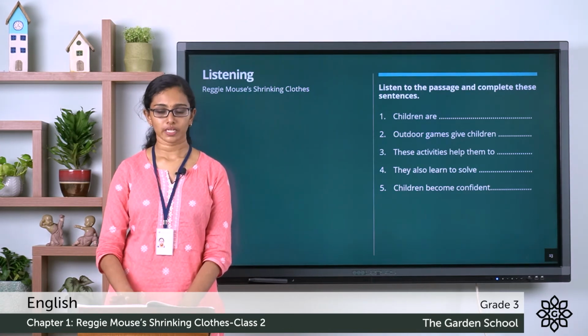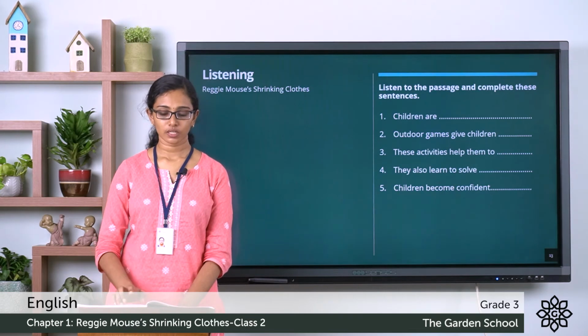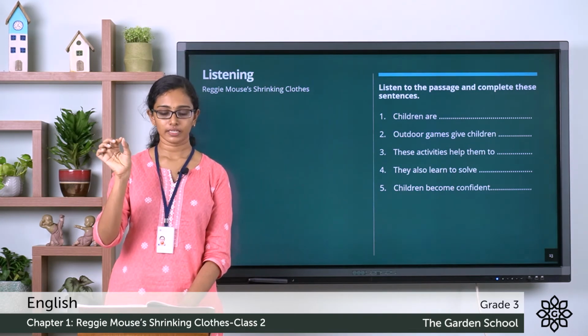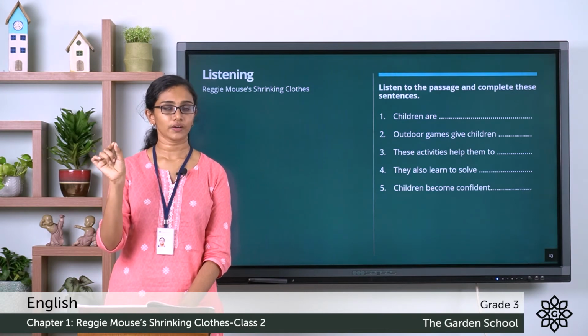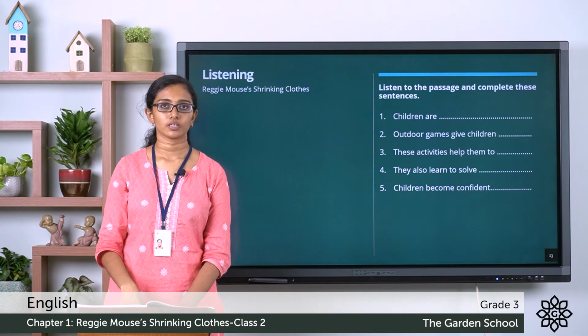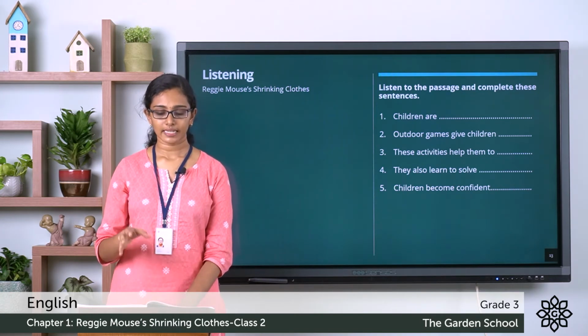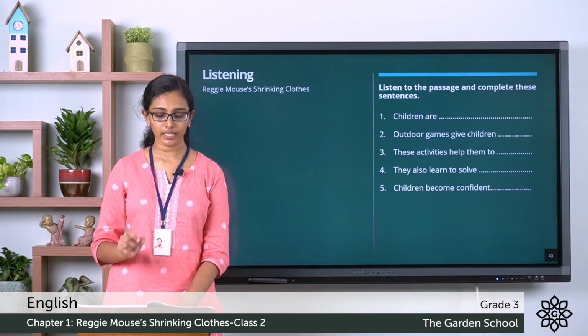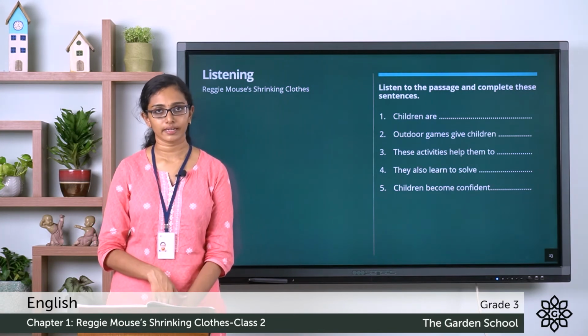And move to this page. This is page number 11 in the textbook. In the same page that you see there, there will be a symbol given right next to the heading listening. You have to click on that and then you will be able to hear a voice note, an audio clip. And that will be a passage. You have to listen to that passage very carefully and then answer the questions given here.